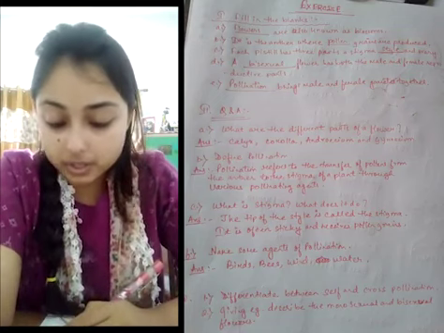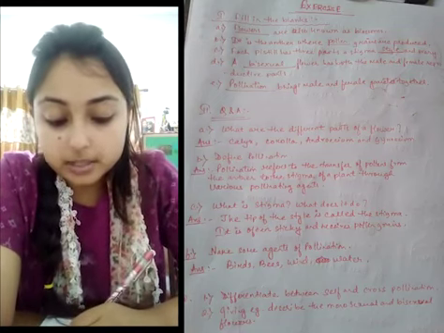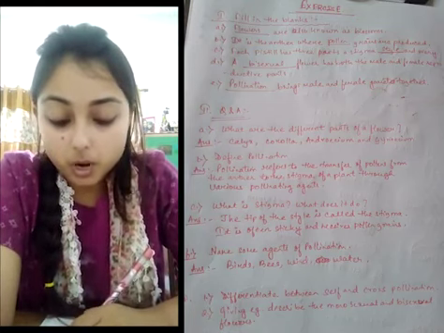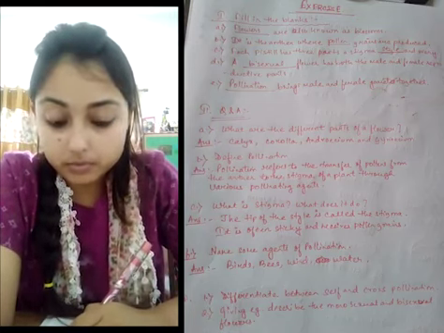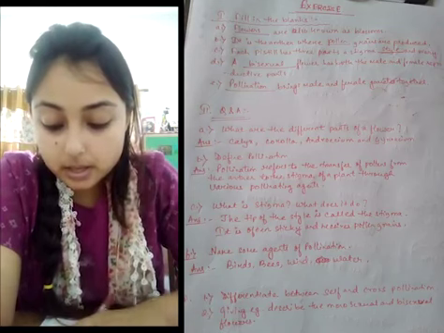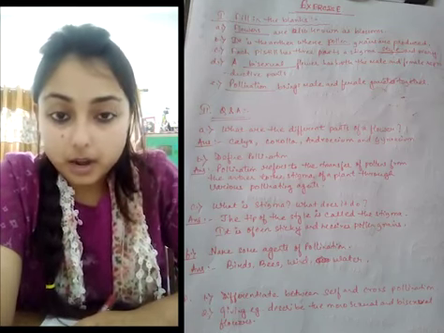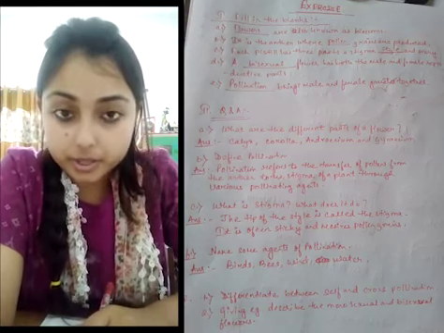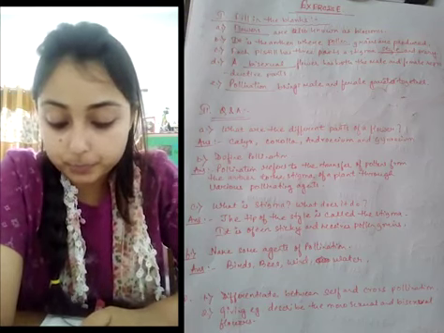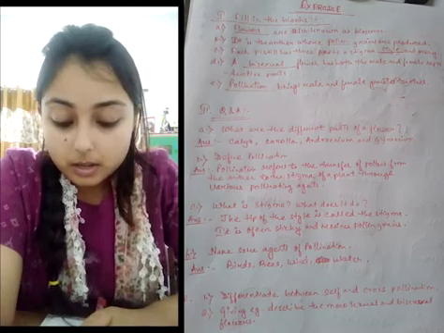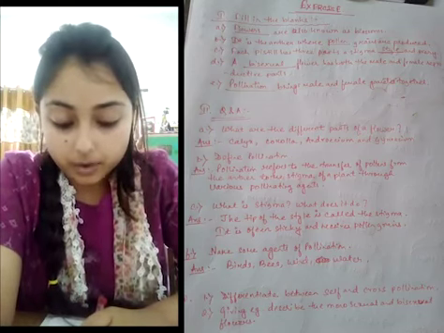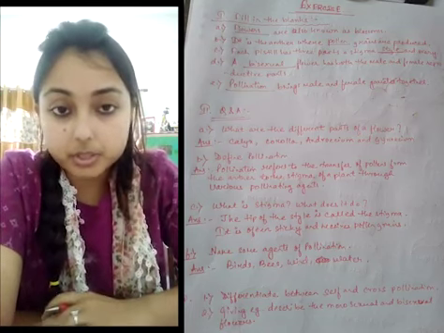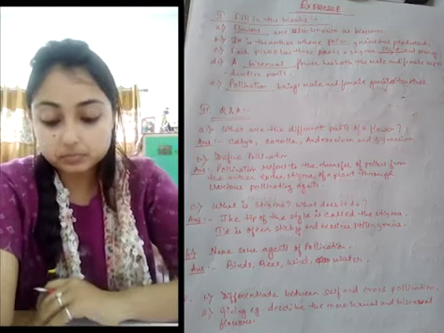The first question is, what are the different parts of a flower? The answer is, the different parts of a flower are calyx, corolla, androecium, and gynoecium.